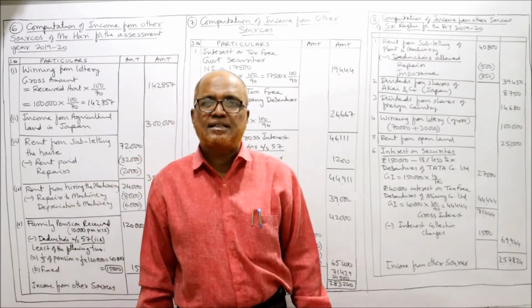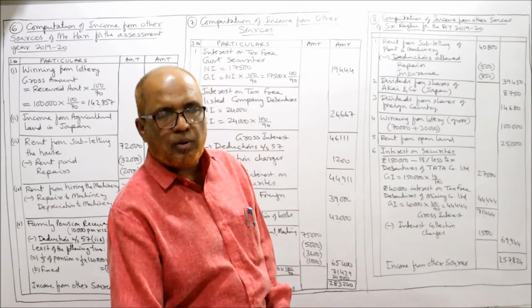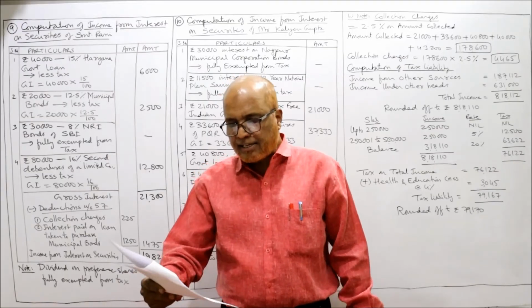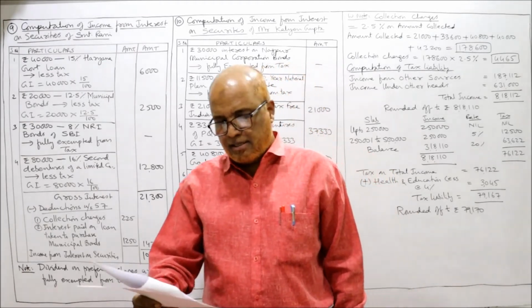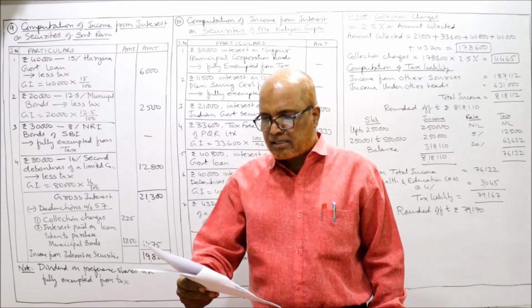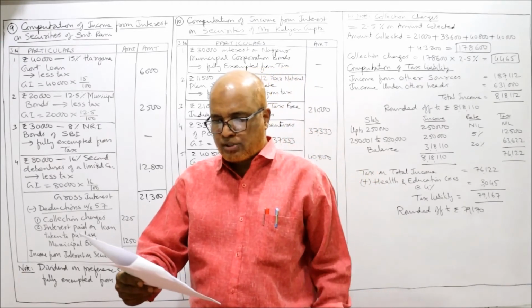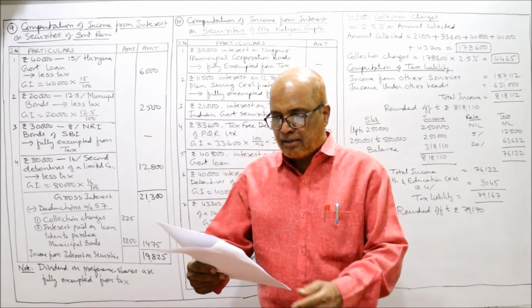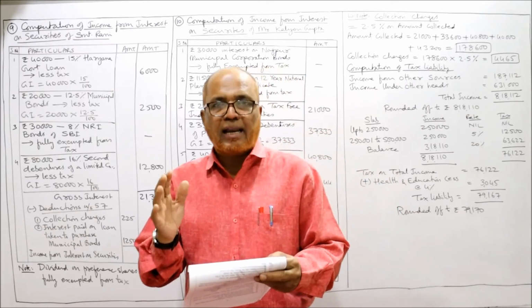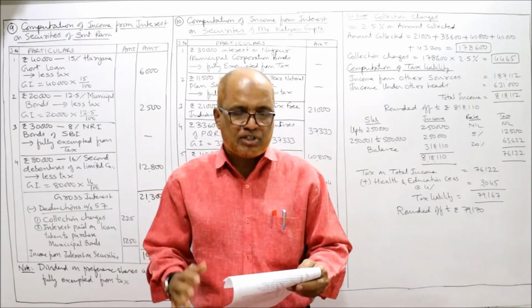So we have completed 8 problems on computing the income from other sources. Now we'll start the next problem. Problem number 9. Srimati Rani's investments are as under. Find out the taxable income from interest on securities for the current assessment year. So investments are given. One by one, I'll read out and discuss what the provisions are.